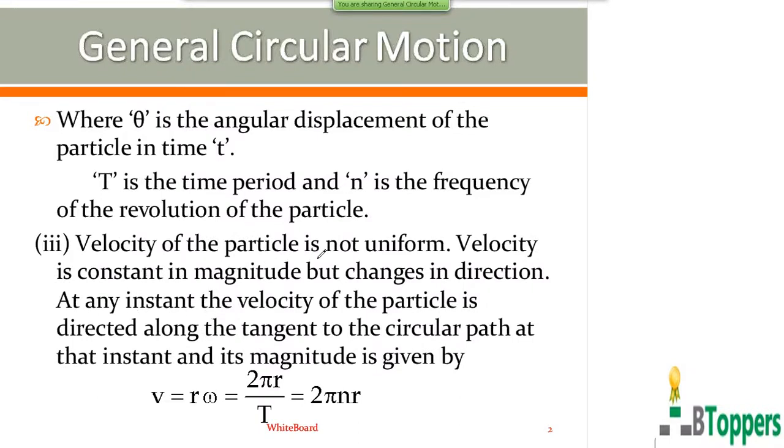Next point, third point: the velocity of the particle is not uniform. Velocity is constant in magnitude but changes in direction. At any instant, the velocity of the particle is directed along the tangent to the circular path at that instant, and its magnitude is given by v equal to r omega, or 2 pi r by capital T, or 2 pi n r.